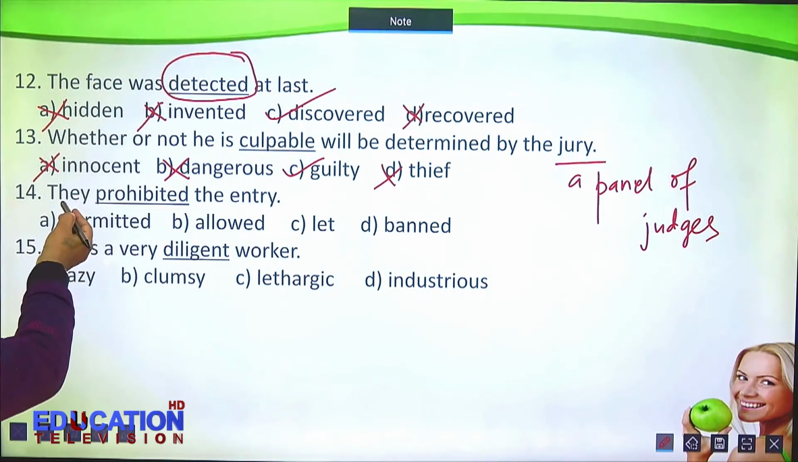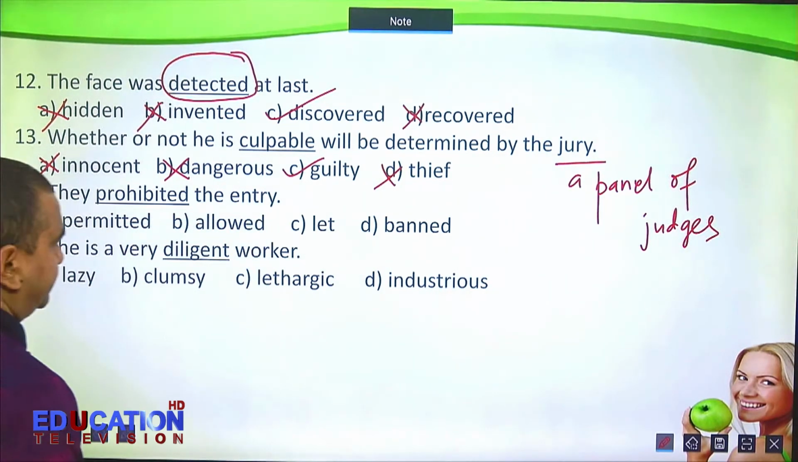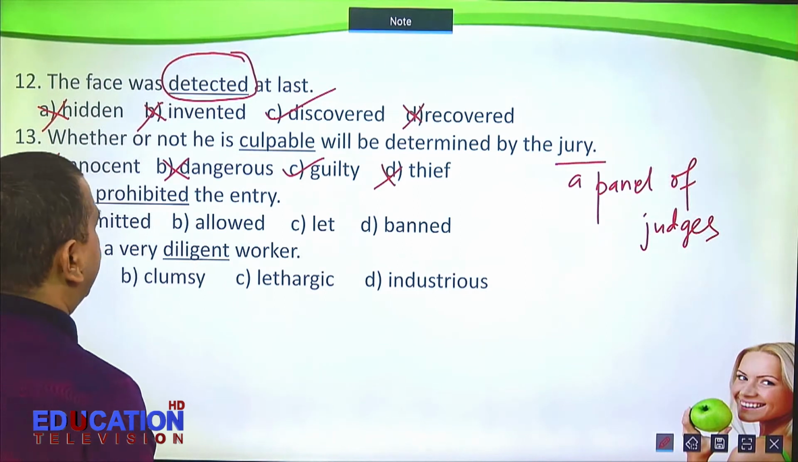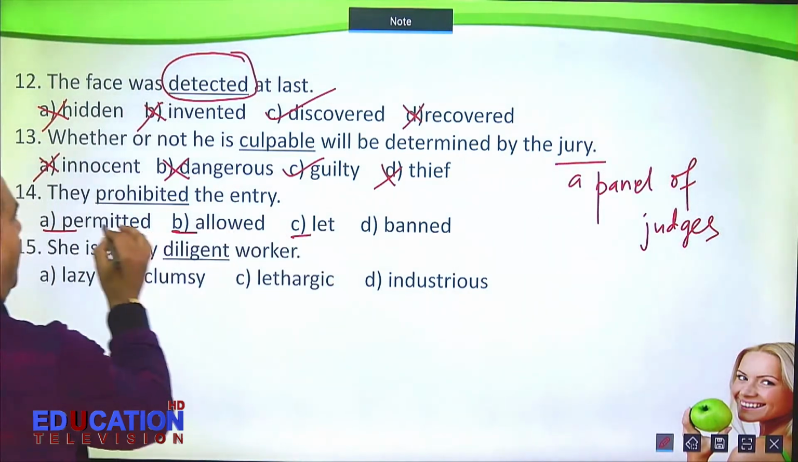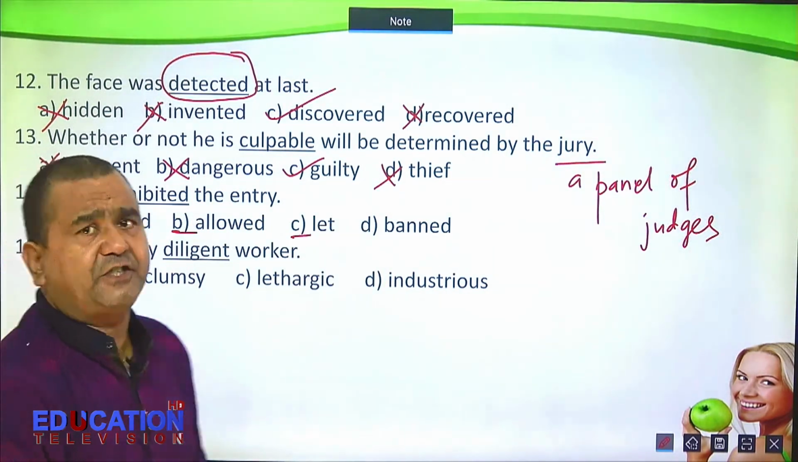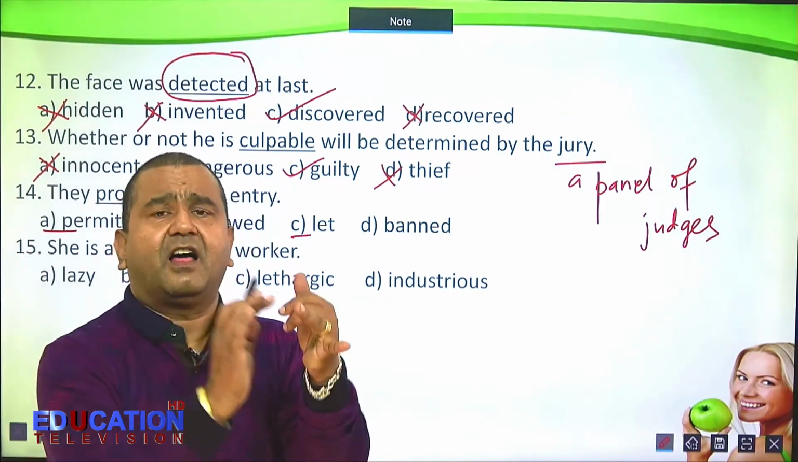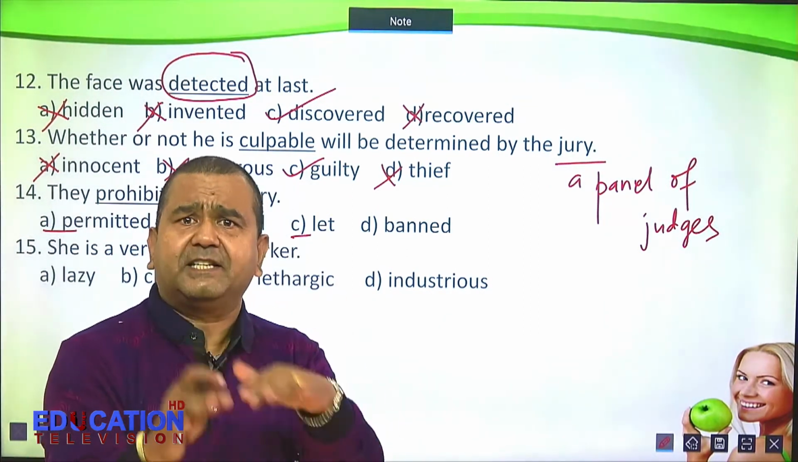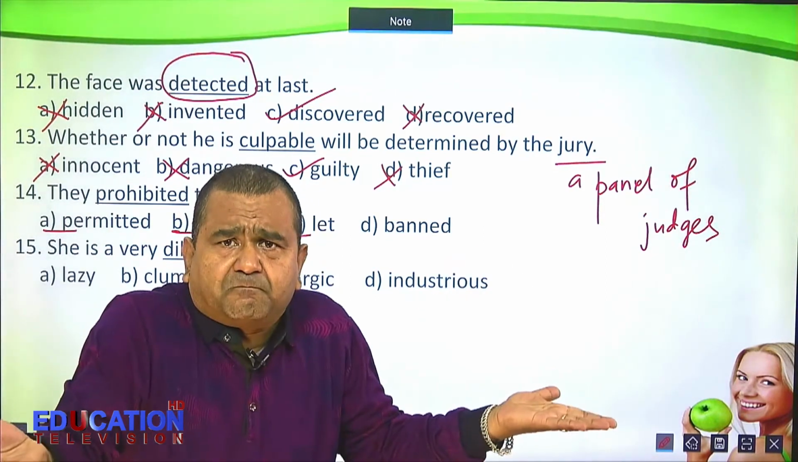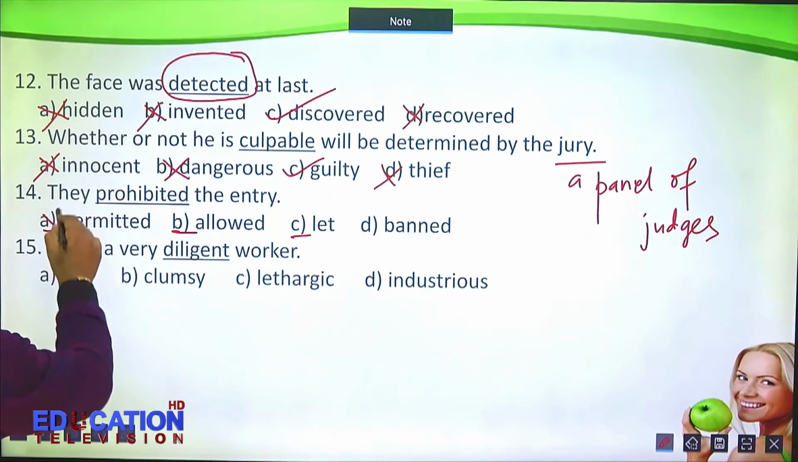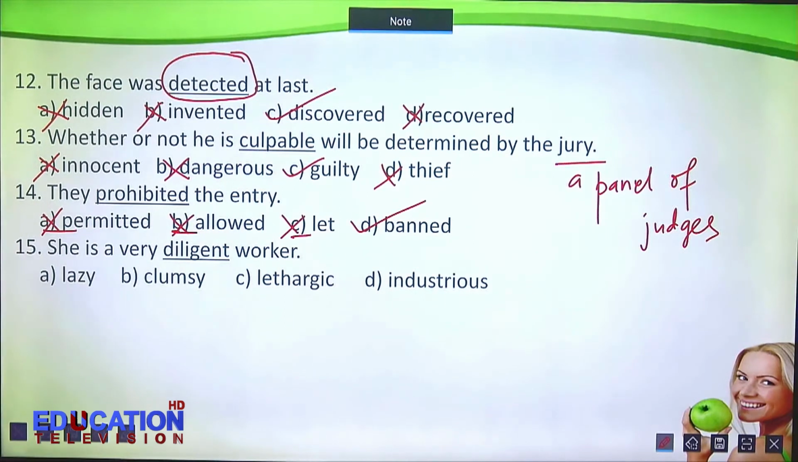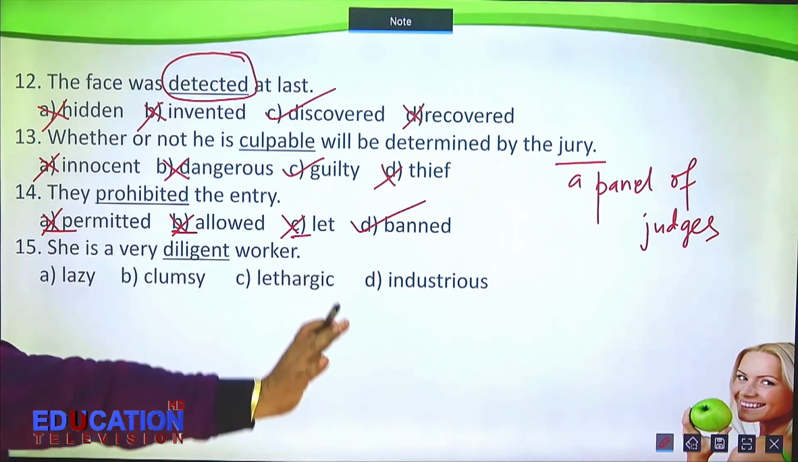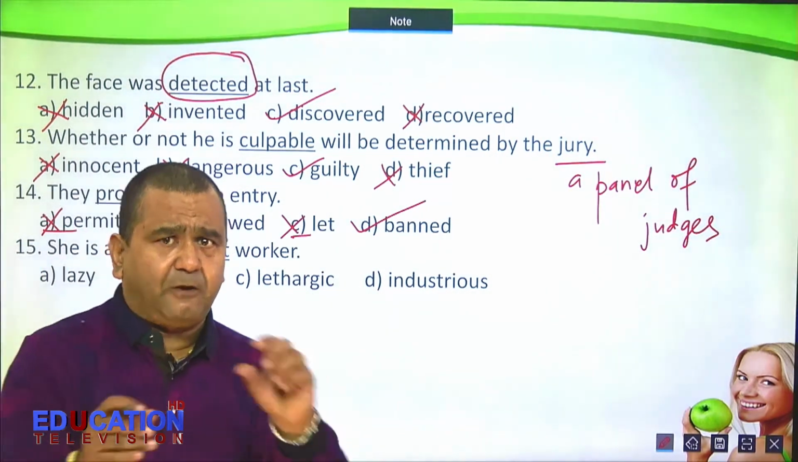Now, let us see another. They prohibited the entry. Permitted means allowed. Allowed means let. All these three options are synonymous. Permit, allow, let. All these three words are synonymous. So, they cannot be correct. This is wrong, this is wrong, this is wrong, and banned. They prohibited the entry means they banned the entry. Similarly, let us see how we find answers by looking at all options.